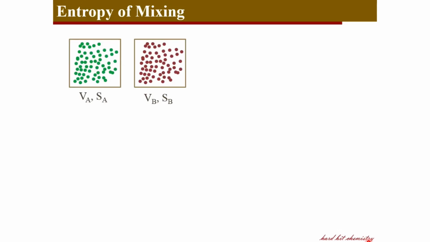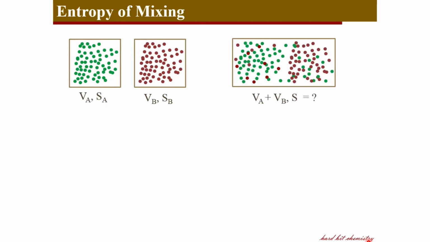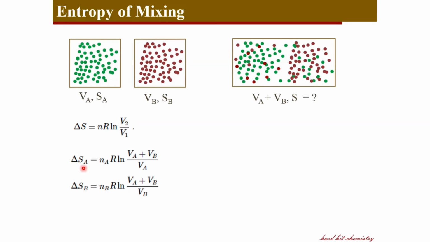And now let's see the mixing process. Consider two gases A and B occupying volumes VA and VB mixing into a total volume of VA plus VB. And what could be the entropy associated with this mixing process? For mixing, each gas experiences an expansion. The entropy change associated with the expansion process, we have seen this before, and for each gas we can write that for gas A, the entropy change during this expansion can be given like this, where VA plus VB is the final volume, and for gas B you can write the same here.